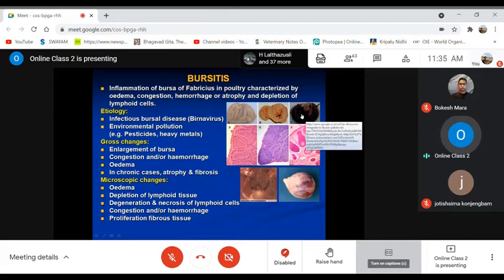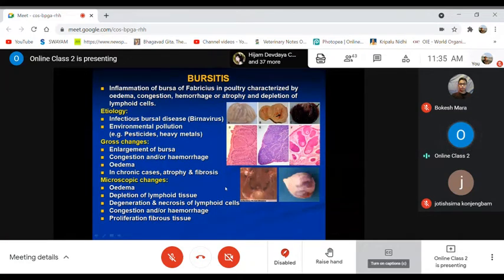Even clotting may be there. That much severe hemorrhage used to be there. And if you make a section, you may come across edematous changes and depletion of the lymphocytic cells. These are the follicles of the burst out prepuces sheet. In many of the follicles, the destructed lymphocytic cells are there.